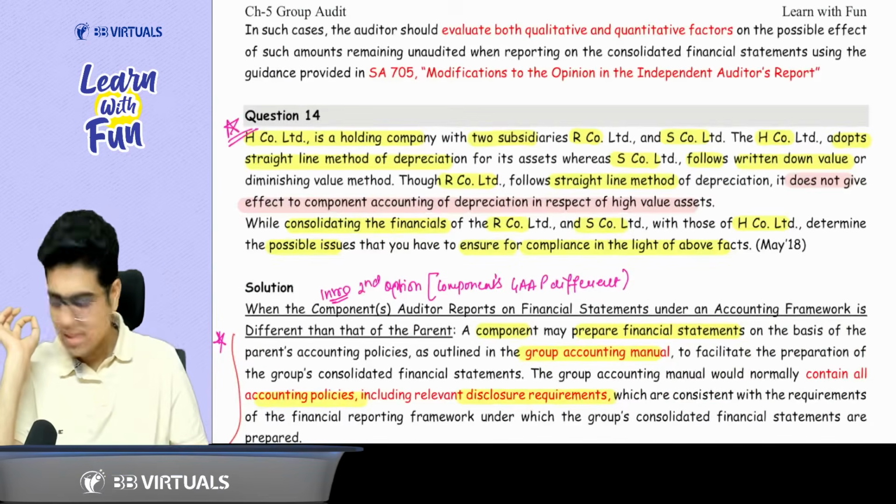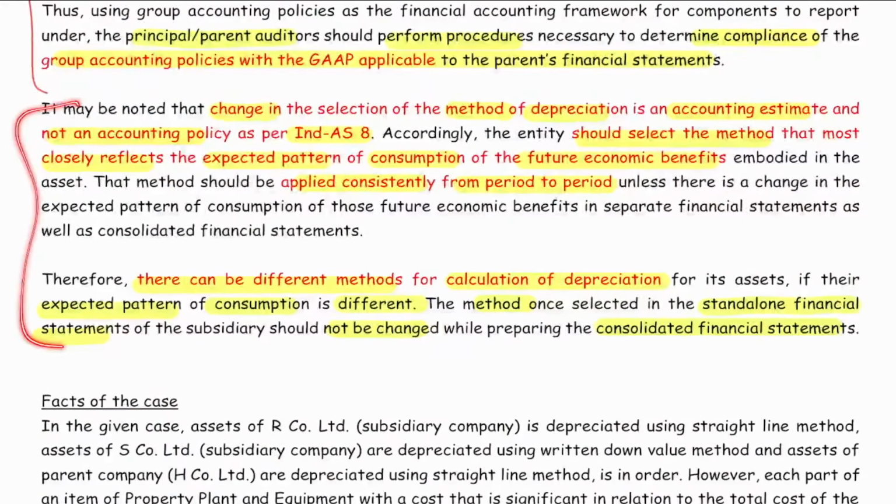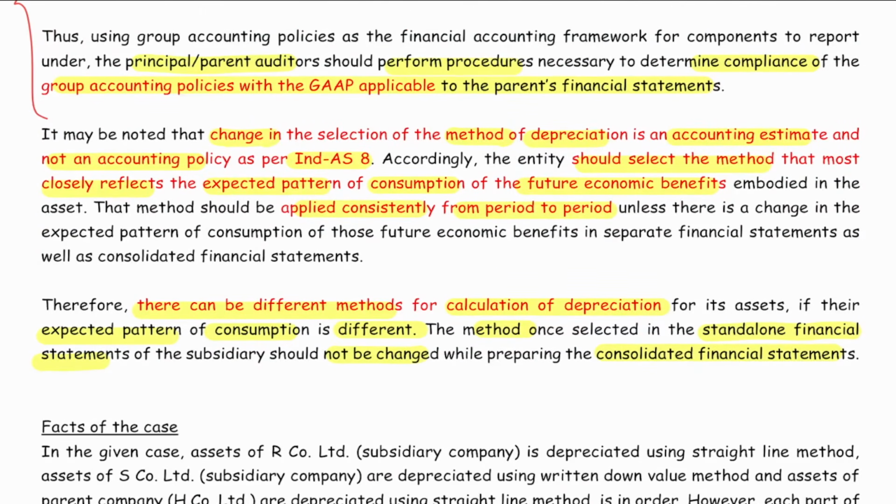So see what it says. The facts of the question we have already discussed. Let's discuss the conceptual part first. Any change in the method of depreciation is an accounting estimate, not a policy, as per Ind AS 8. Whatever your depreciation method, it should reflect the expected pattern of consumption of future economic benefits. As you are consuming the benefits, you should depreciate the asset. And it should be applied consistently from period to period. There can be different methods of depreciation if the pattern of consumption of benefits is different.